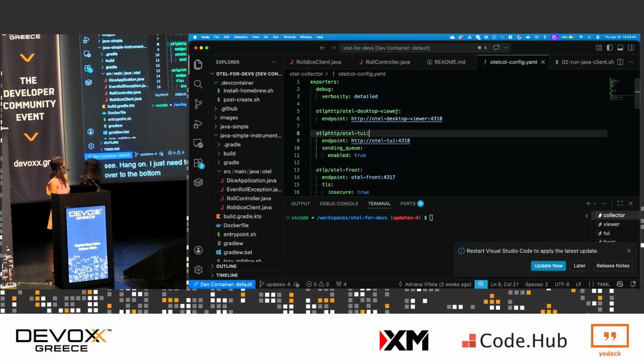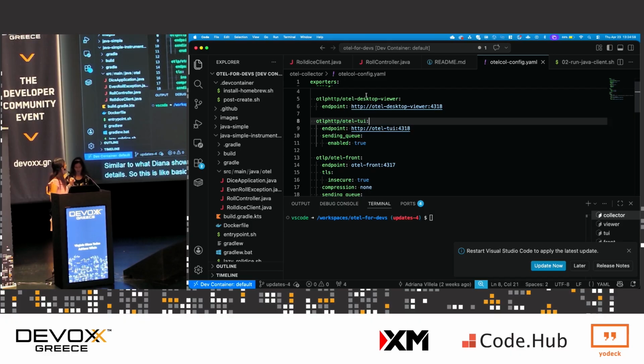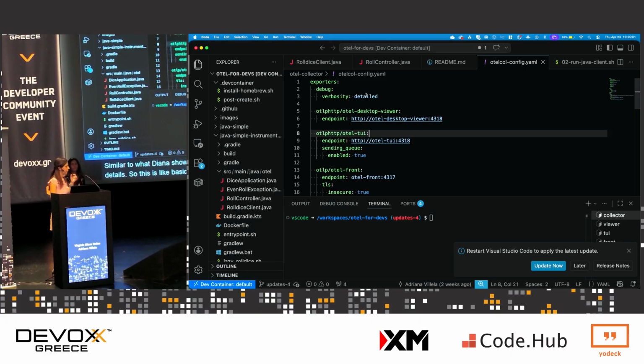Okay, this is the OpenTelemetry config, the OTel collector config. And as you can see, similar to what Diana showed you, we have our debug exporter, we have our verbosity detailed. So this is basically a debug log level. And then we are running the 3 tools in Docker containers. So I have a Docker Compose, and we're referring to the endpoints here based on the service names in Docker Compose.